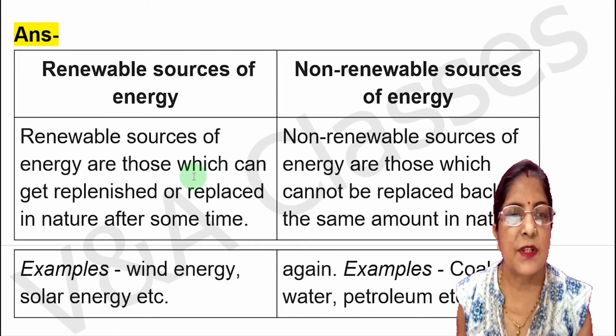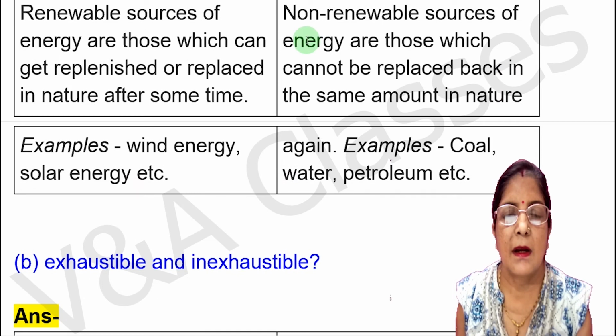So renewable sources of energy are those which can get replenished or replaced in nature after some time. Examples, wind energy, solar energy, etc. Now for non-renewable sources of energy, non-renewable sources of energy are those which cannot be replaced back in the same amount in nature again. Examples, coal, water, petroleum, etc.